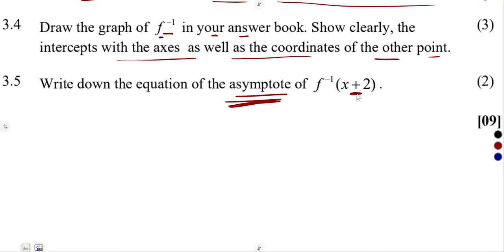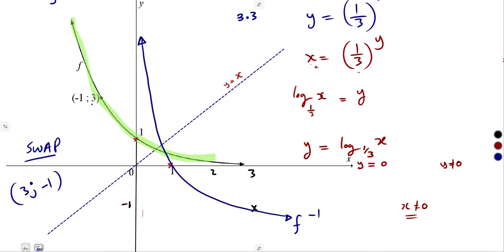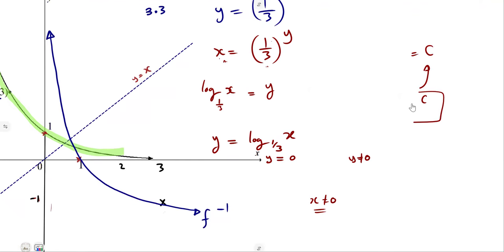X plus 2. Remember, this is the inverse of our f, which is the log. This one that we have here. This is our inverse, which is the logarithm of x in the base of a third.